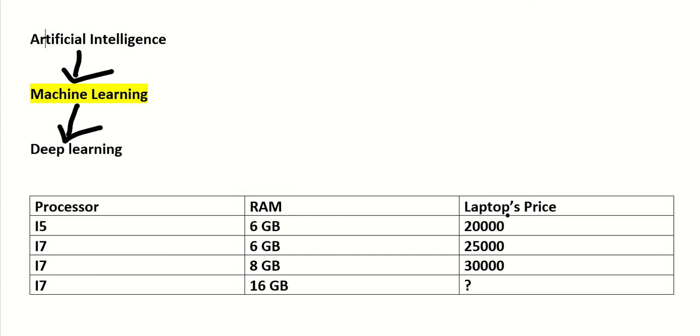That model, that formula, is calculated from the previous data. Right now I can only see that the prices are increasing, but how much increase of RAM, how much upgrade of processor, how much do the prices change, so that we can exactly calculate the laptop price when we have an i7 processor and 16 GB. That is the formula we have to calculate, and that's what the machine does.